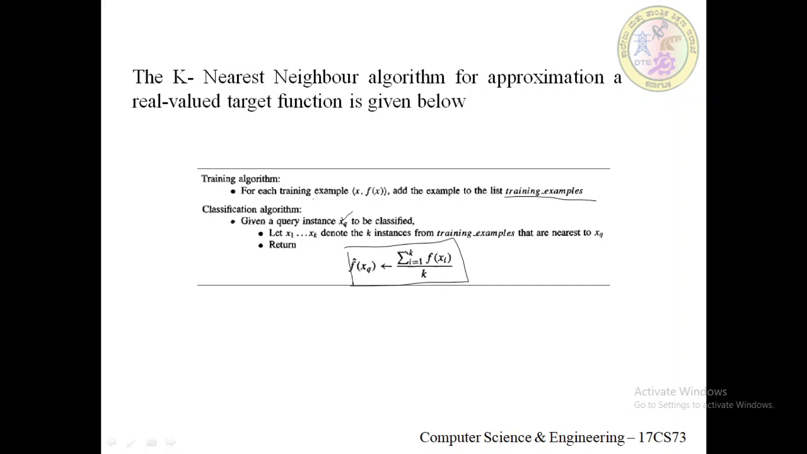Okay, so we actually calculate the mean value of the k nearest training examples rather than calculating their most common value. So this is the algorithm that is being used for the k nearest neighbor algorithm for approximating real valued target functions. So hope the KNN algorithm is clear.